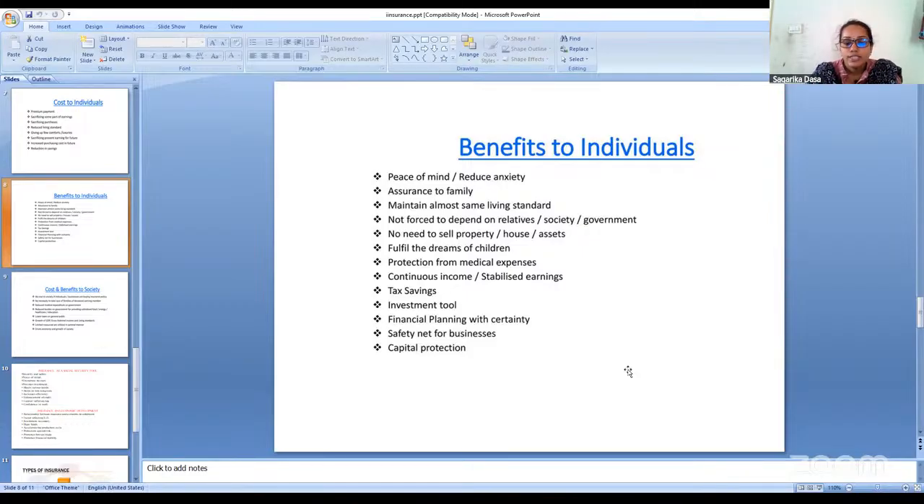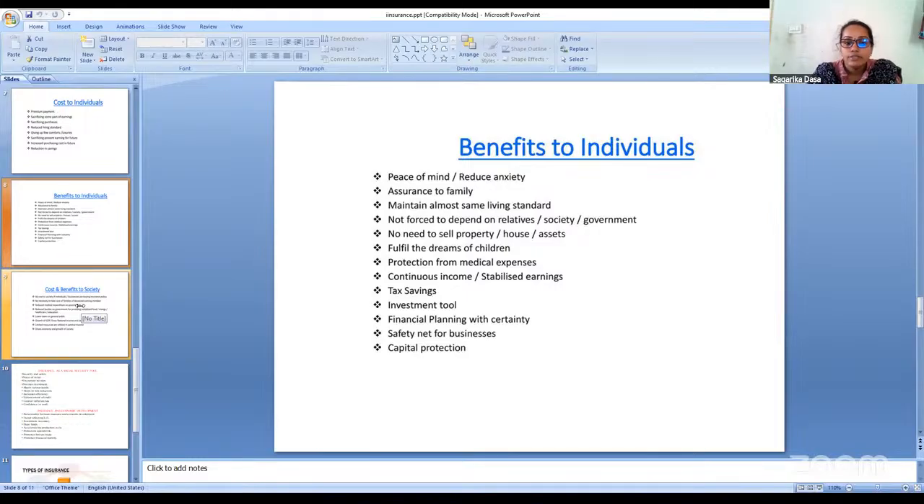Another benefit is financial planning with certainty. If properly planned by the individual, insurance acts as a financial planning tool, like an investment tool, like how we invest in a company. In the same way, by taking an insurance policy, we can do our financial planning properly for the future with certainty, meaning after 10 years this is the amount I am going to receive. With certainty, we are going to have it.